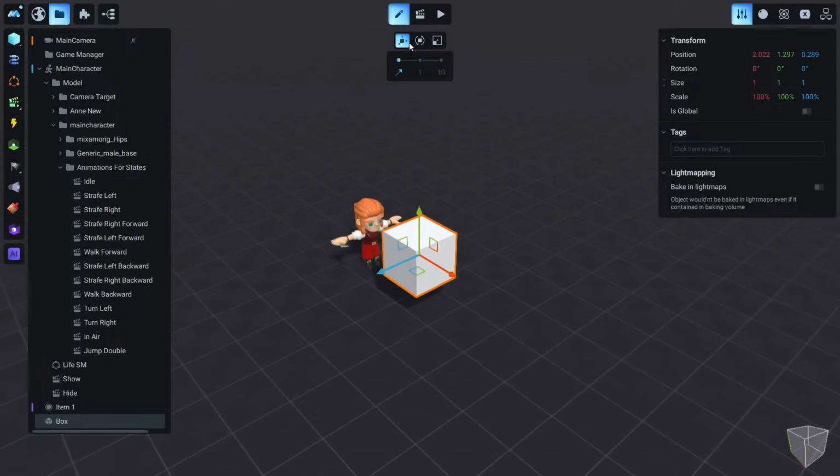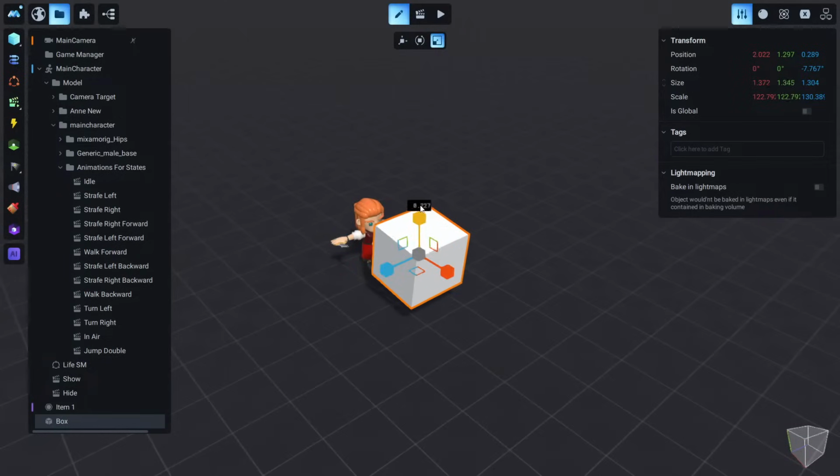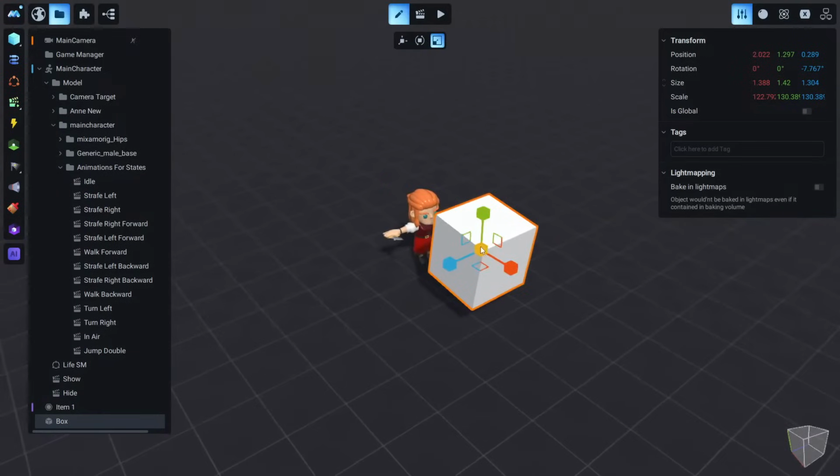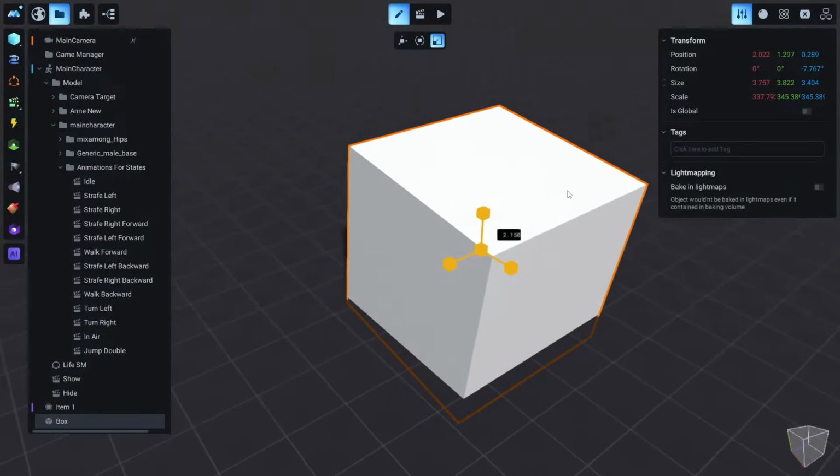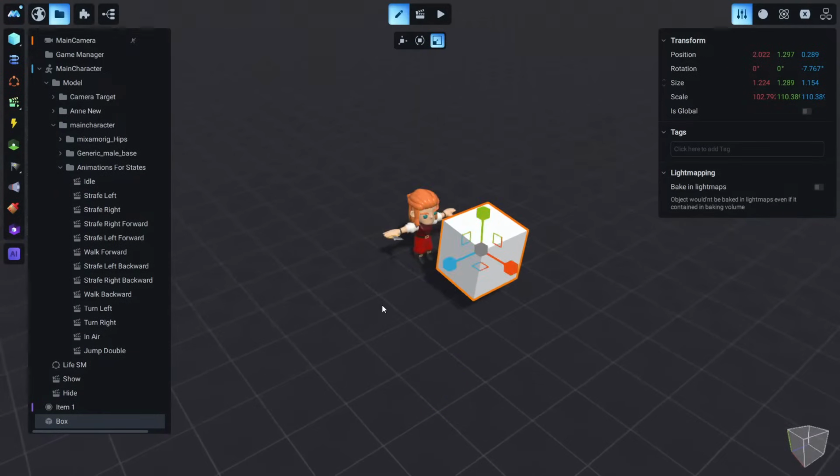And exactly the same is with the rotation. We can rotate this freely. We can rotate it with snapping, in any axis, or even with 9 degrees or any degrees you like. And if we go to the scale, we can scale this in this axis, or this axis, or this, or we can scale it all the way in all 3 axes.